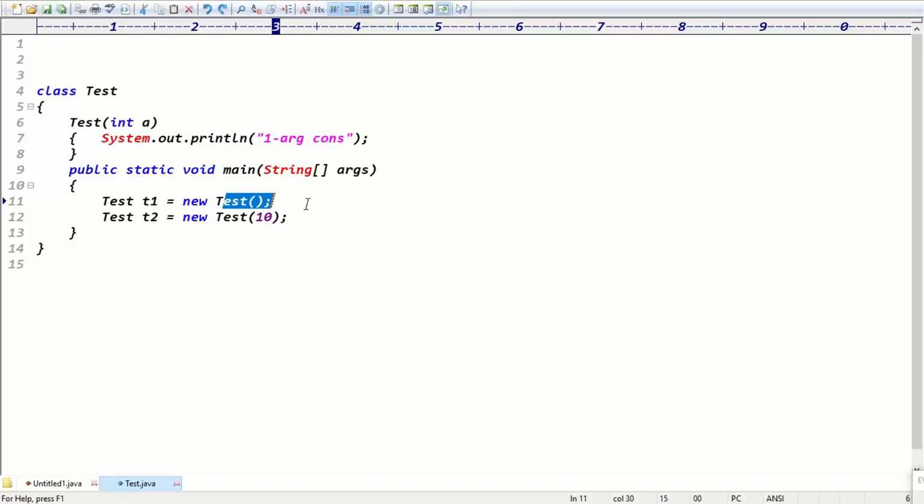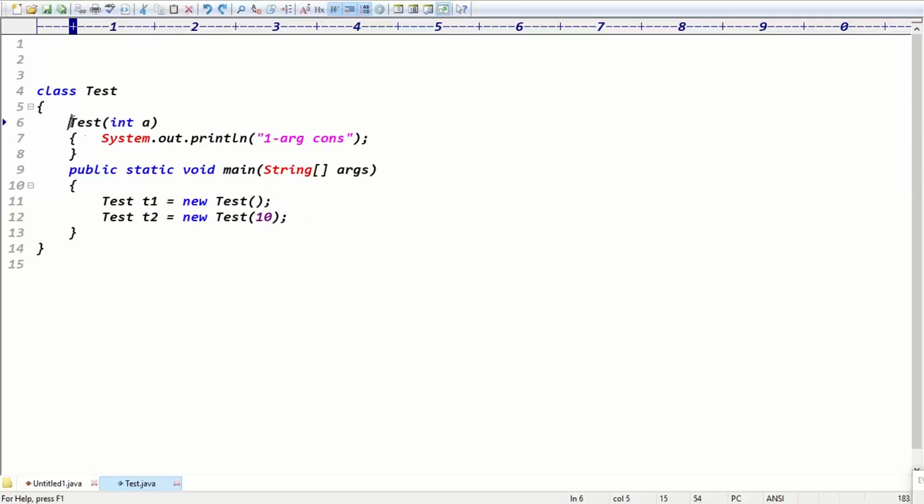Guys, is that point clear? Either the compiler has to take the responsibility or what? The user has to take the responsibility. Okay, both at a time is not possible, guys. Both at a time not possible, right? Is that clear now?